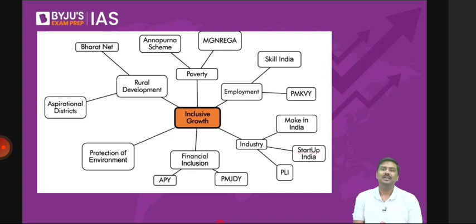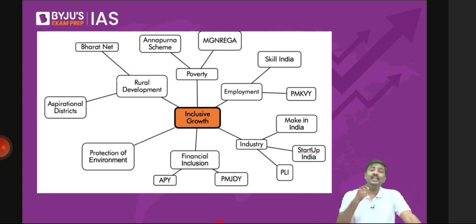Right? I've given various examples, and please understand this is an illustrative list. I hope you understand. It is an illustrative list. It is not an exhaustive list. I've not written all the examples of reforms which are done by the government to promote inclusive growth. That will take a full 1 year for you. Don't do that. Remember some of them. Under each of the headings, remember some of them.